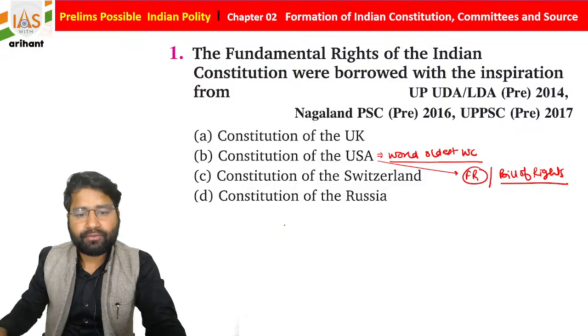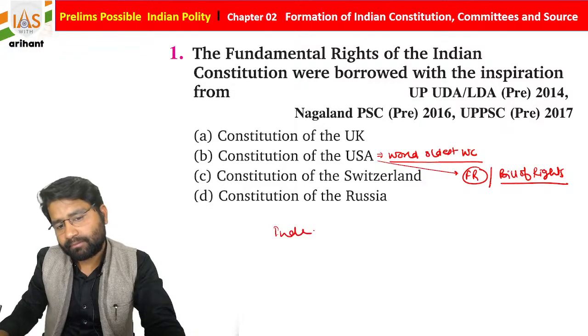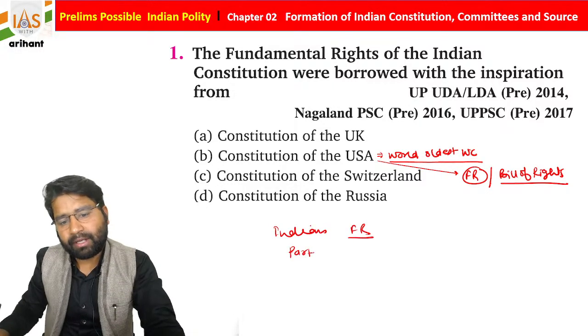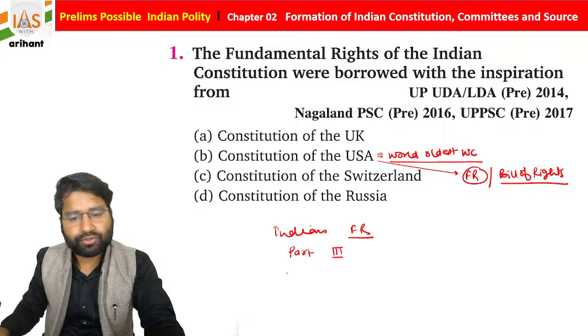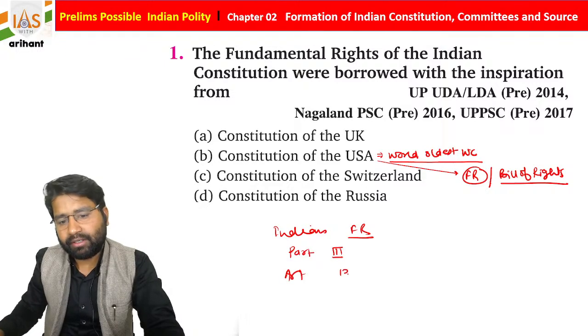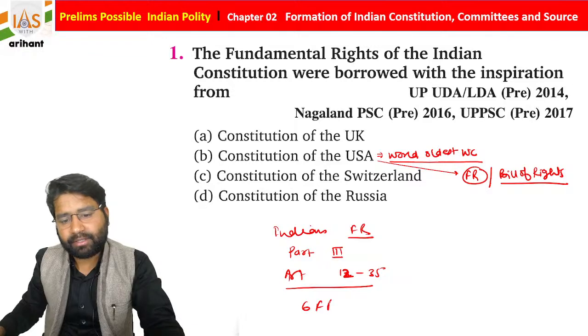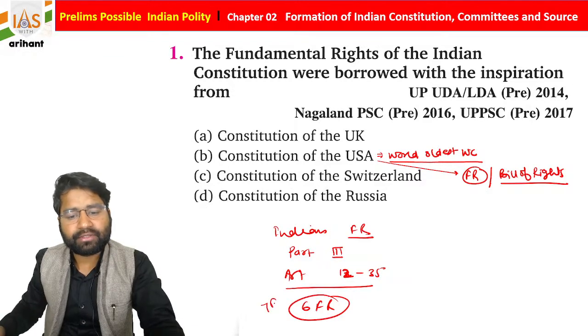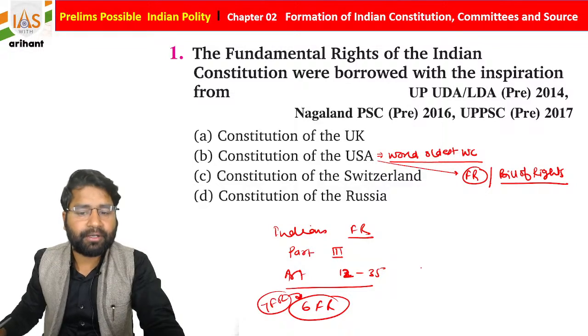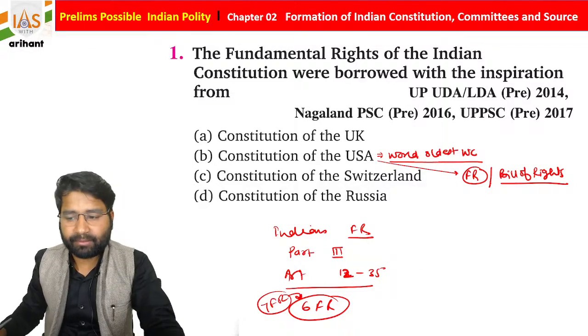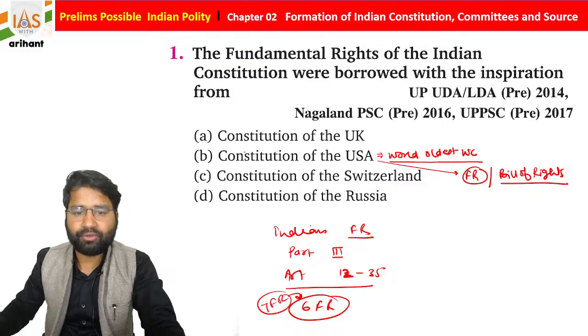So if you talk about our Indian fundamental rights, they are mentioned under Part 3 of the Indian Constitution, and the articles are from 12 to 35. How many fundamental rights are there? There are 6 fundamental rights. Students, initially there were 7 fundamental rights, but one was removed, that is the right to property. So now we have only 6 fundamental rights, students. I hope you are able to connect it.